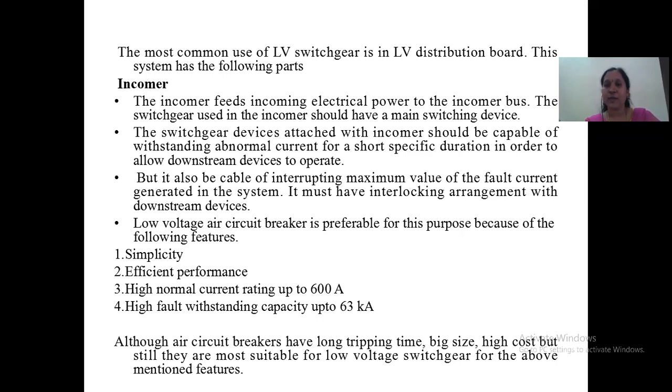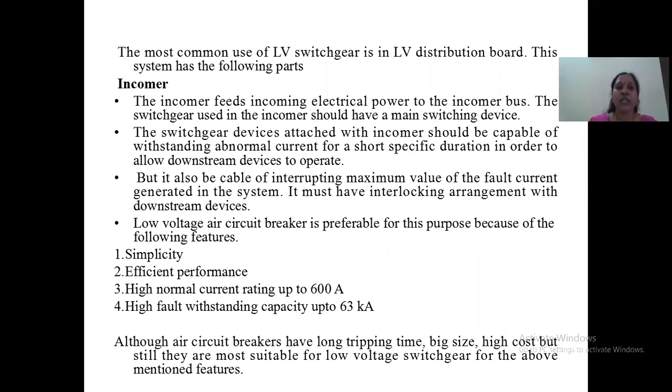What is going to be important is that it should have a perfect switchgear system which can withstand abnormal currents for a short specific duration, so that there is no interruption of the power to the downstream devices, in the sense the consumers.